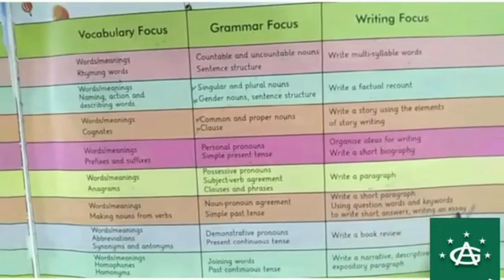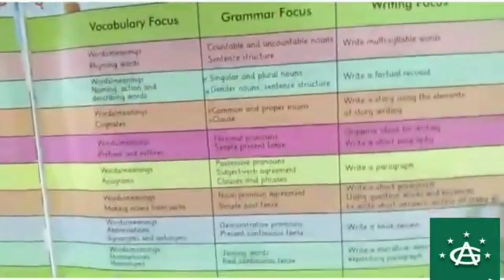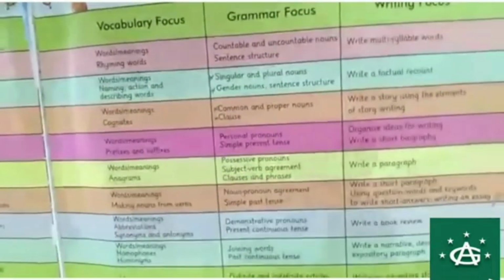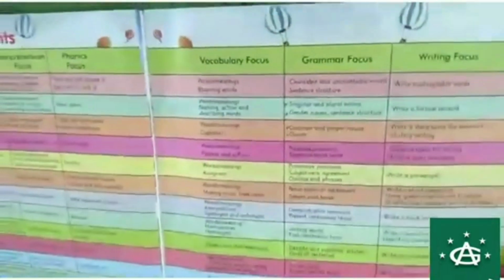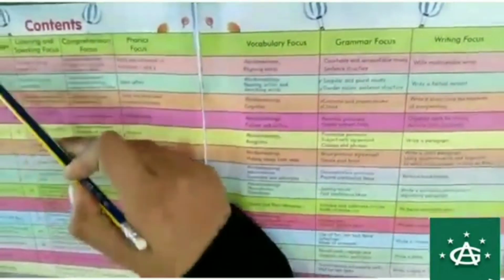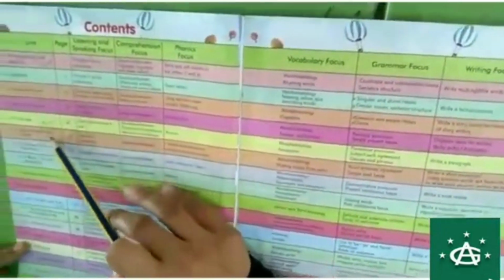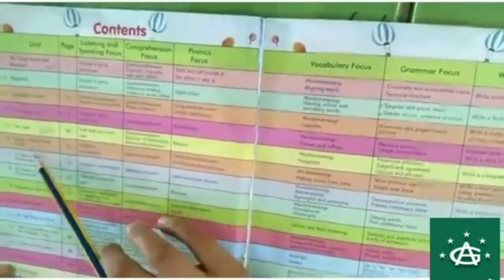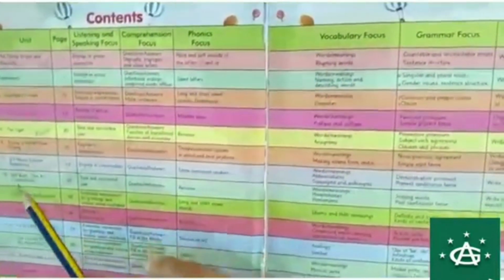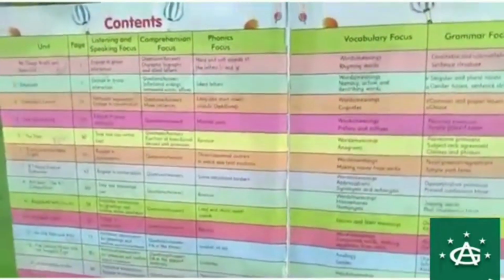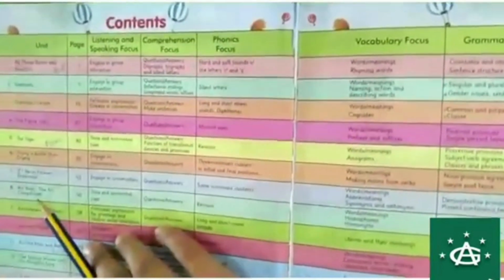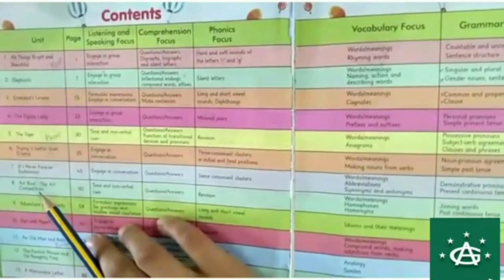So I will just explain you till unit 6. You can check it out yourself in your books. So this is the whole part of the index which you will also follow in your copy as well. I am marking out the units which I have explained to you. Hopefully the whole content is clear. You can go through it once yourself and check which topic you will cover in your syllabus. This was the whole intro.